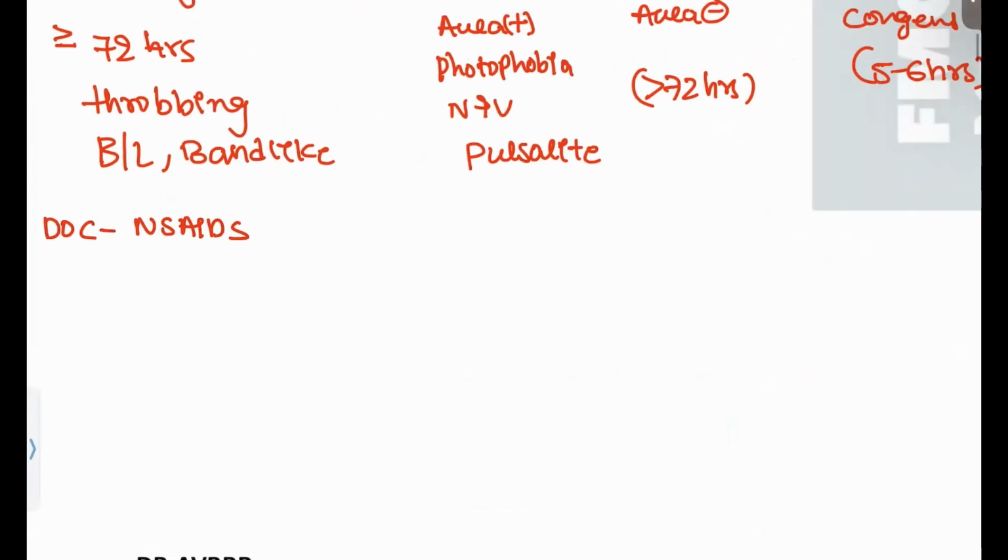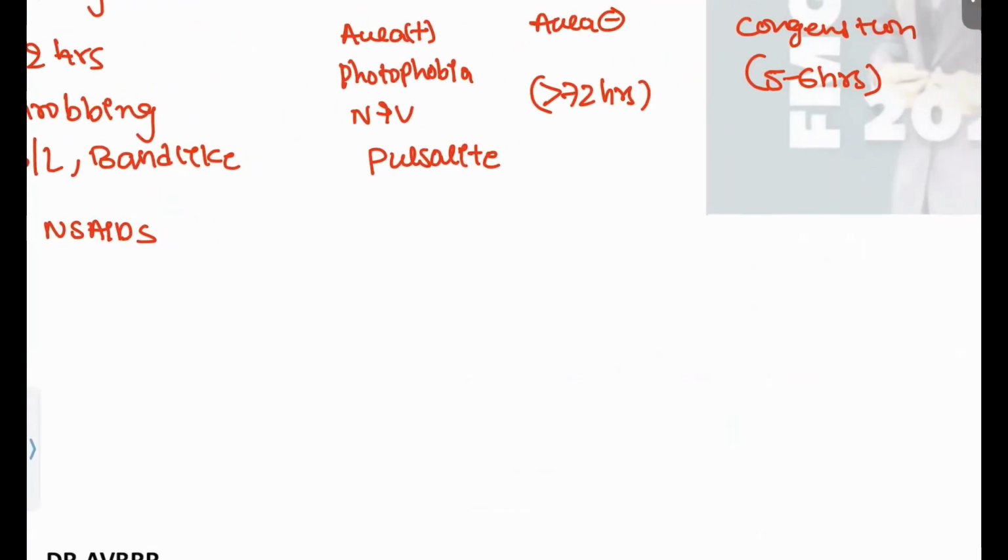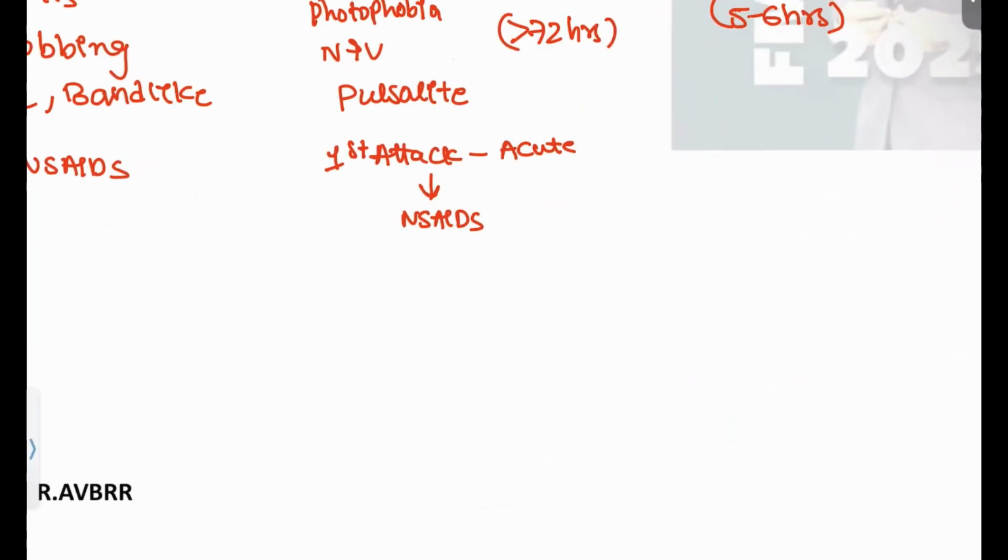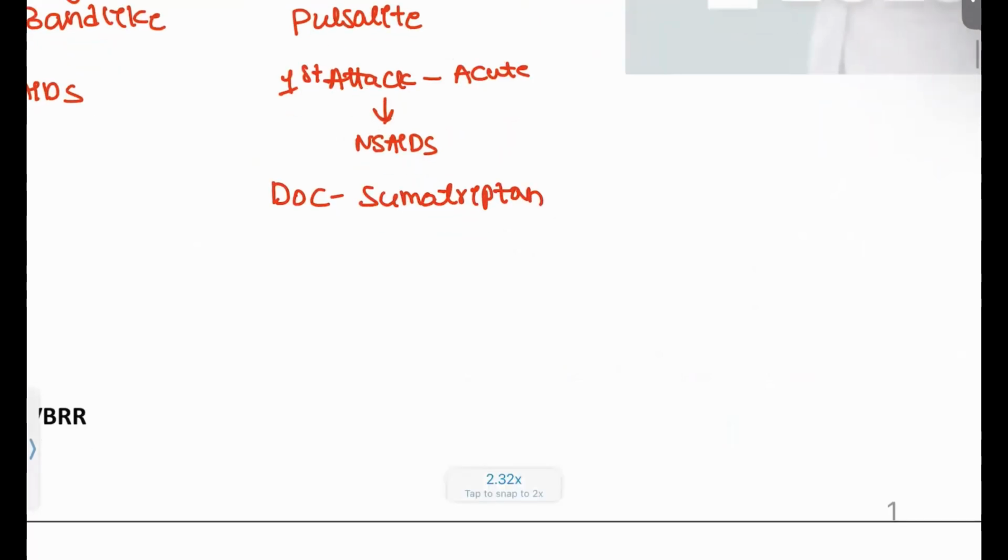And what about the patients who are coming with migraine in the first attack? In the initial attack, what can we give for this patient? If it is less symptomatic, the patient will be having only the acute stages, we can go for NSAIDs. Same like that, we can start the patient on naproxen or ibuprofen. These drugs can be given. But ultimately for this patient, what is the drug of choice? That is your sumatriptan. This is the only drug that we can give for this patient. But sumatriptan has its own cons. And what are those? It is contraindicated in patients with heart disease. It is contraindicated in patients with kidney disease. So we are never going to start the patient on sumatriptan with these comorbidities.